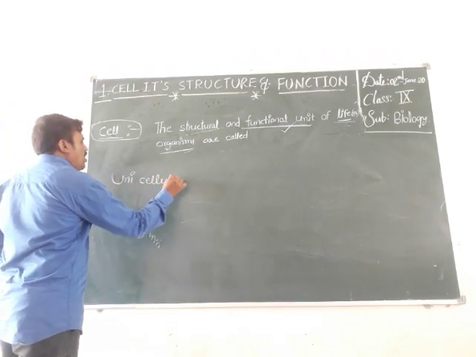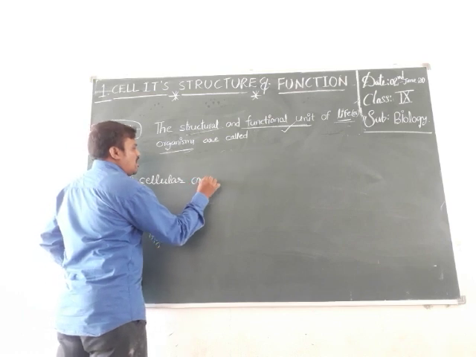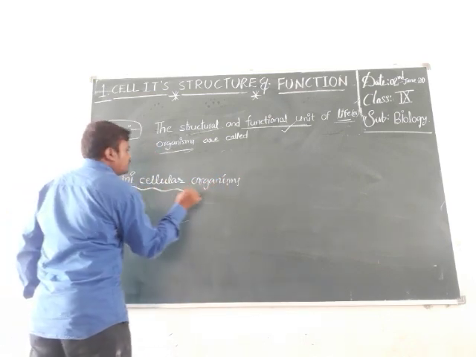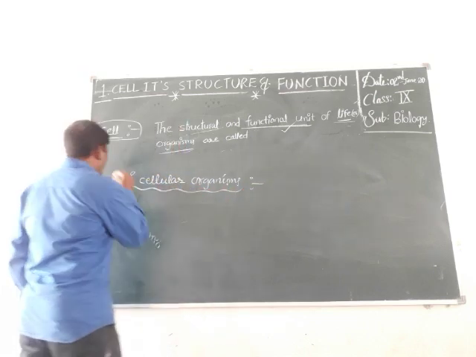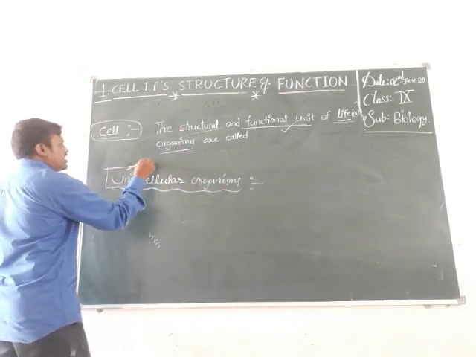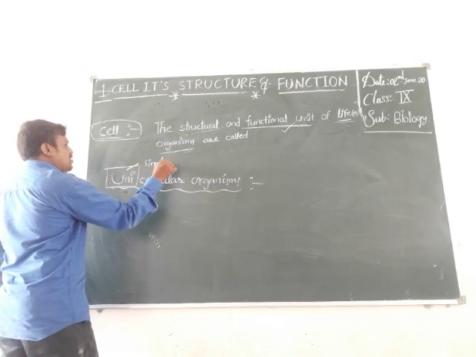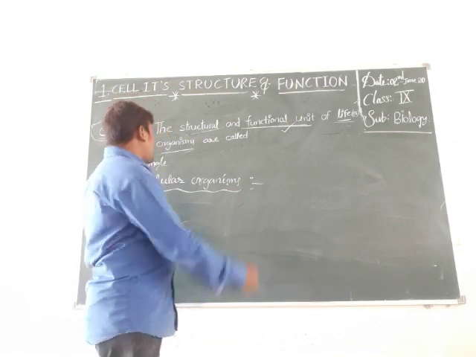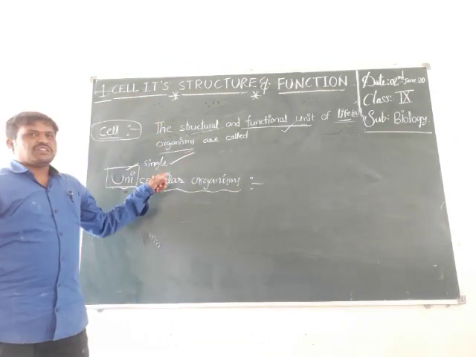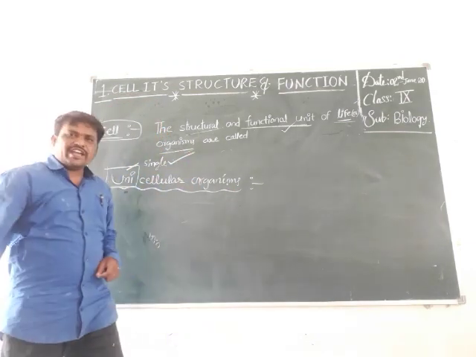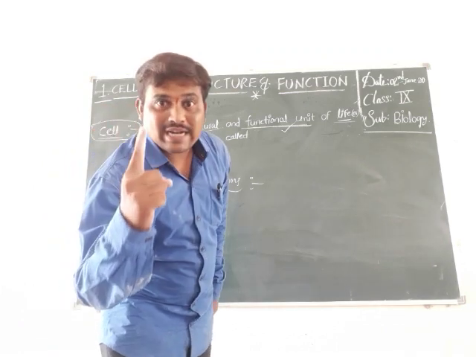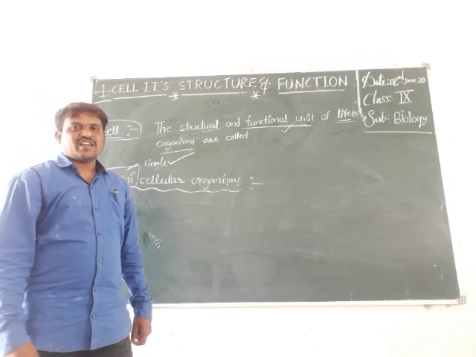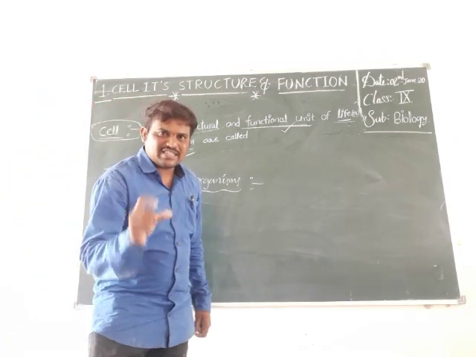So the definition is, single cell organisms are called unicellular organisms. Single cell means their body is made up by only one cell. That's why they are called unicellular organisms.